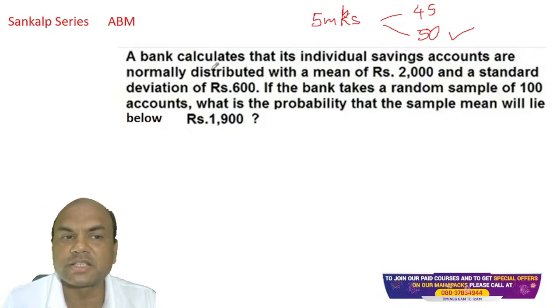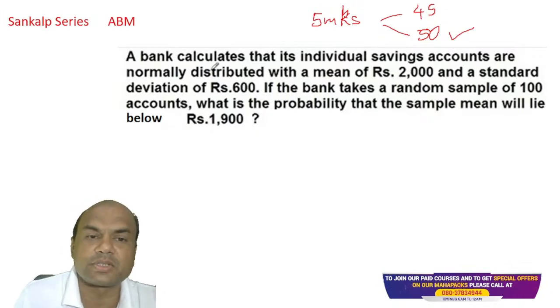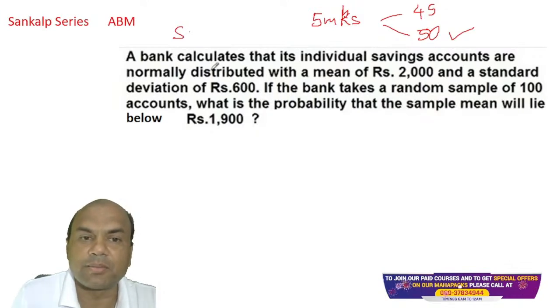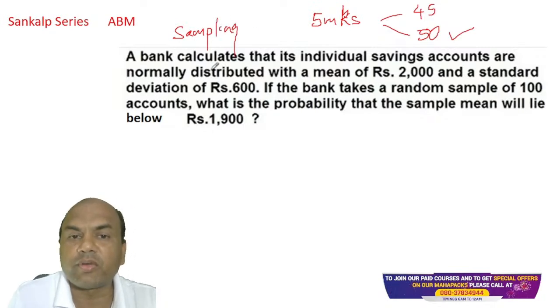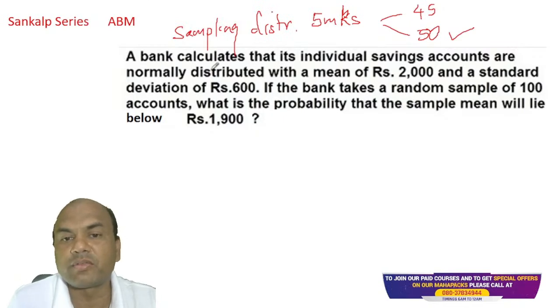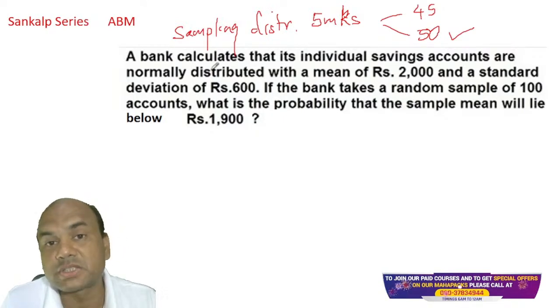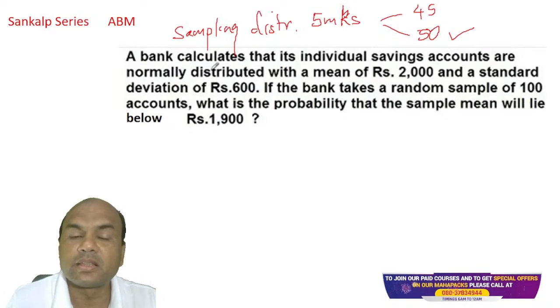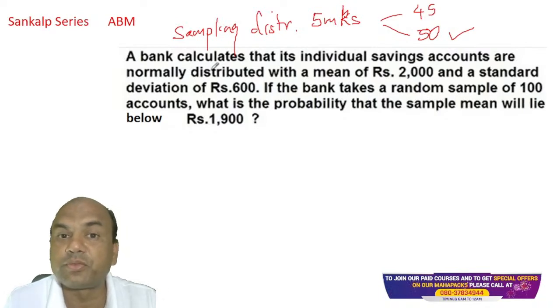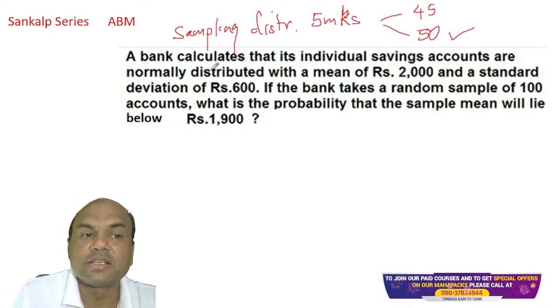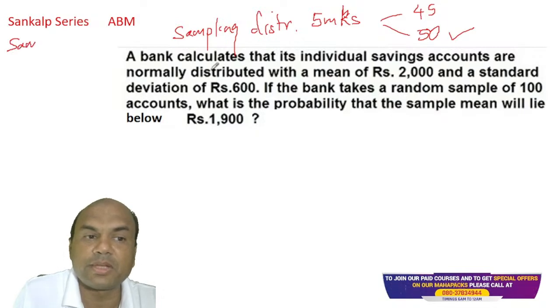This problem is of sampling distribution. I'll write the topic name: sampling distribution. Now, why didn't I write the name earlier? Because I wanted you to identify which subject and which topic this problem belongs to. There are 4 topics which will always confuse you in ABM. One is sampling. This will always confuse you.